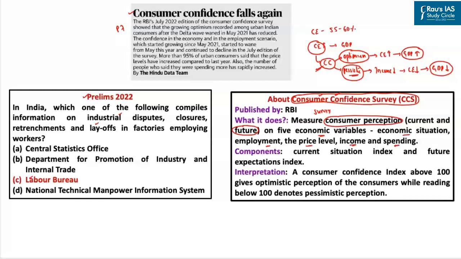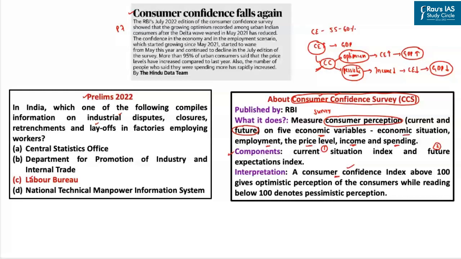So, based upon these questions which the RBI asks the people, you have two components of the consumer confidence survey. That is the current situation index, that is what the people presently feel about the Indian economy, and the future expectations index, that is what they feel about the Indian economy 1 year later. So based upon these two indices, the RBI constructs the consumer confidence index.